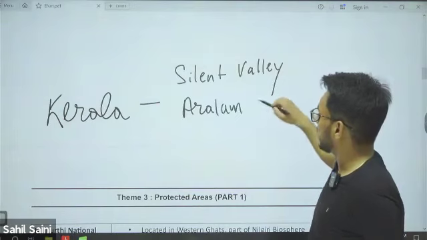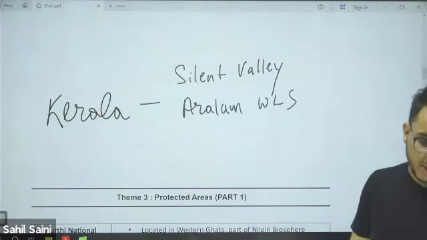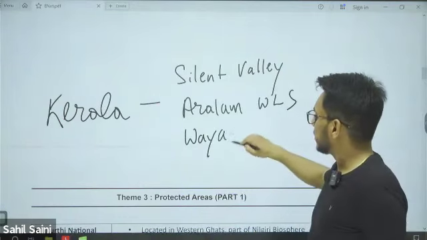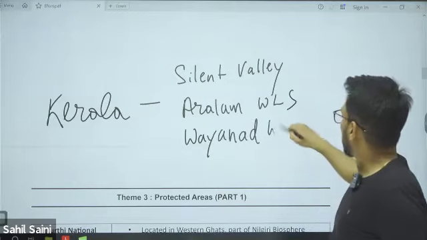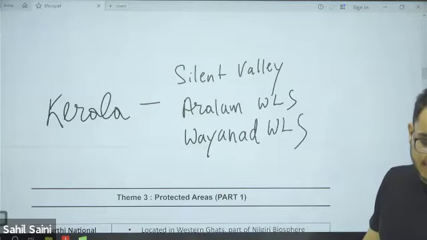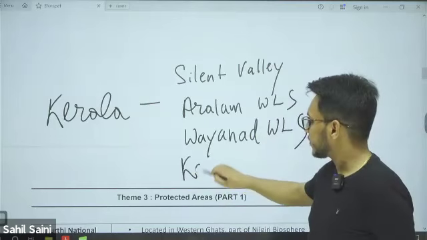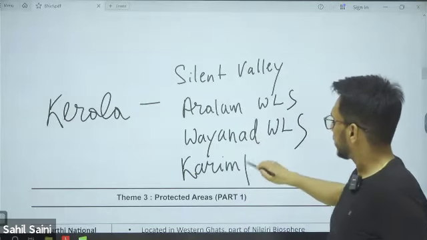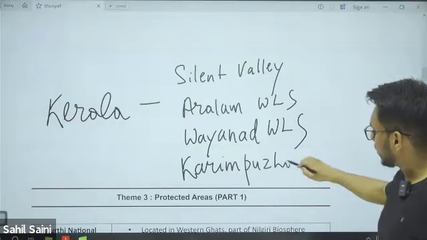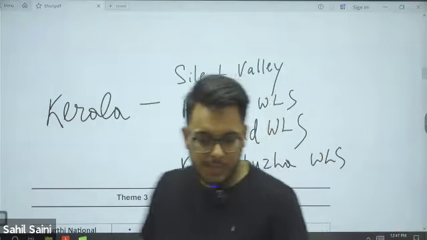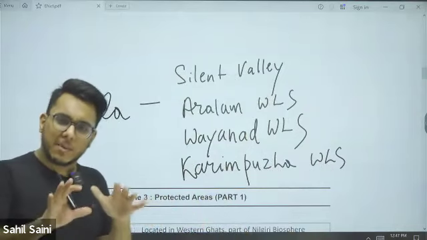Then Wayanad Wildlife Sanctuary. Then there is Karim Puza Wildlife Sanctuary. So what we have done, let me explain again.